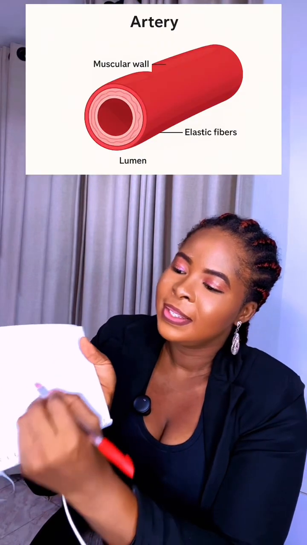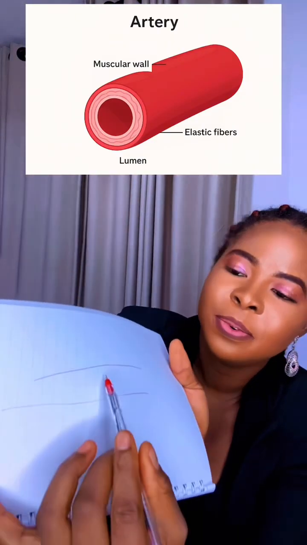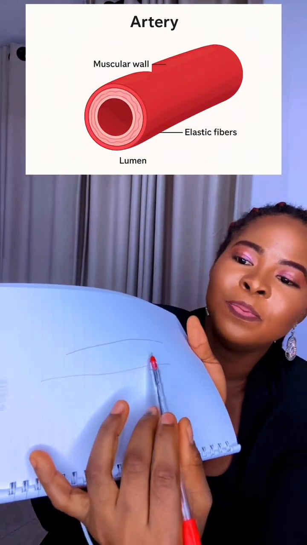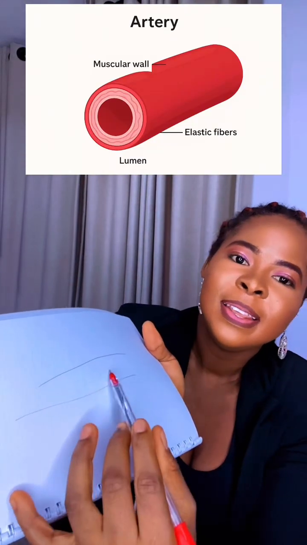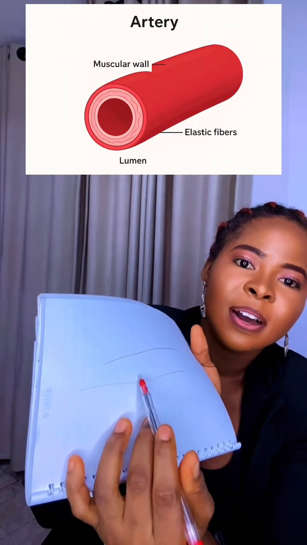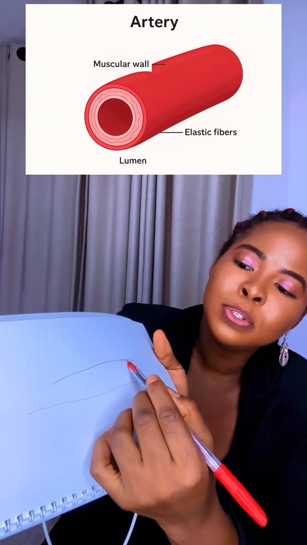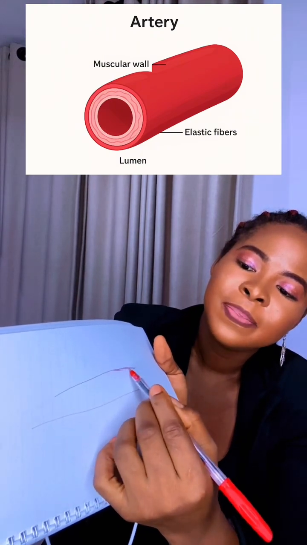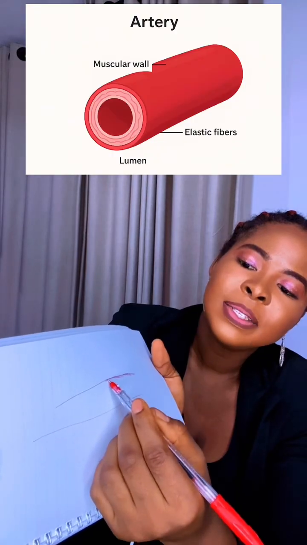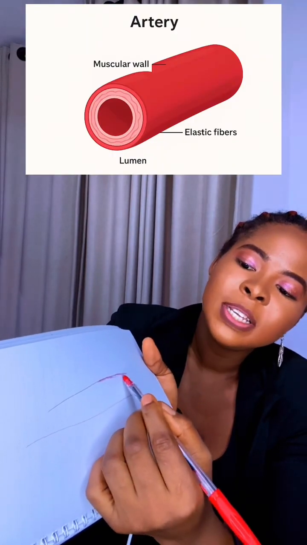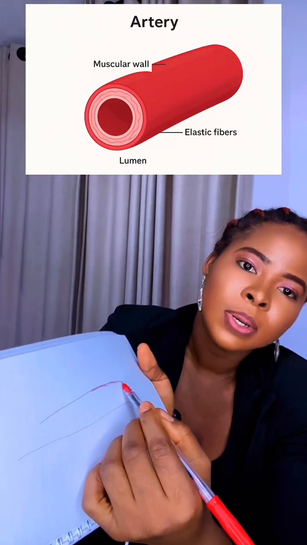So this is the passage of the arteries, this is how the passage looks, and this is how the walls look. Inside this wall there is a smooth lining, and this lining has anticoagulants which stop the blood from coagulating.